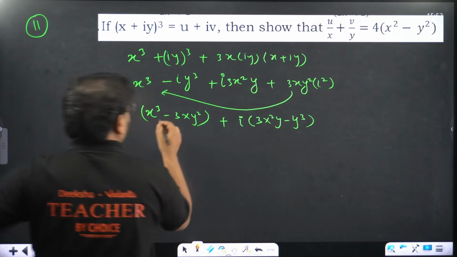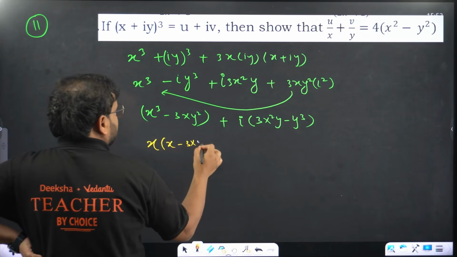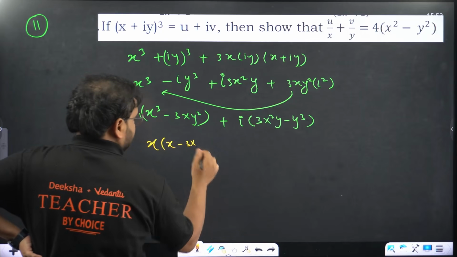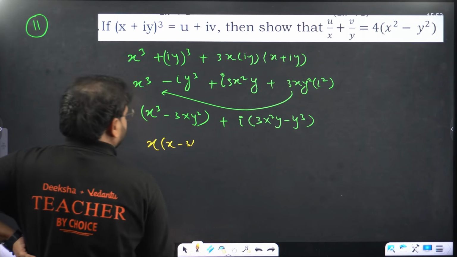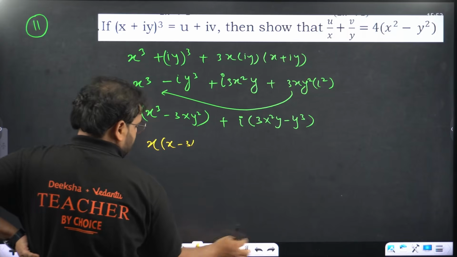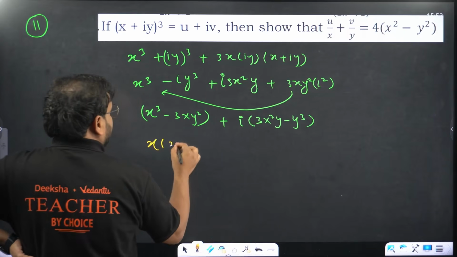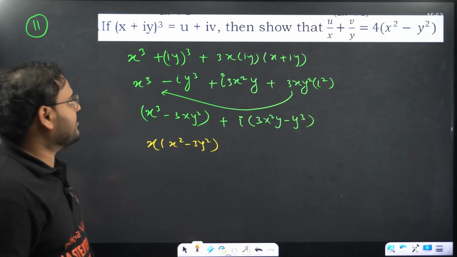Over here x is common, so we'll have x times (x square minus 3y square).